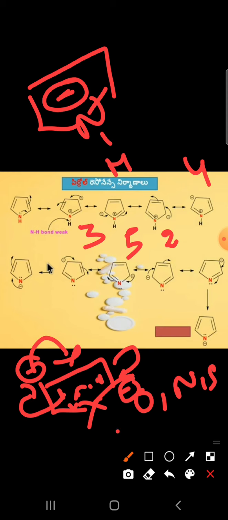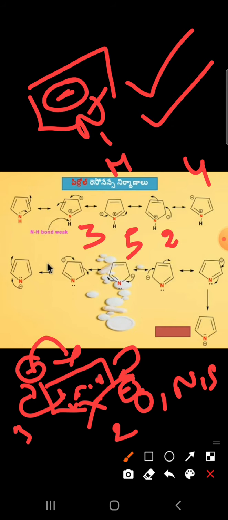Here the second position carbanion, this one is the third position carbanion, like this. After that we will move to the second, third, fourth, fifth carbanion we will generate on the ring. This negative charge will rotate in the ring like this. We will write that structure. Okay, so the resonance of pyrrole is this.